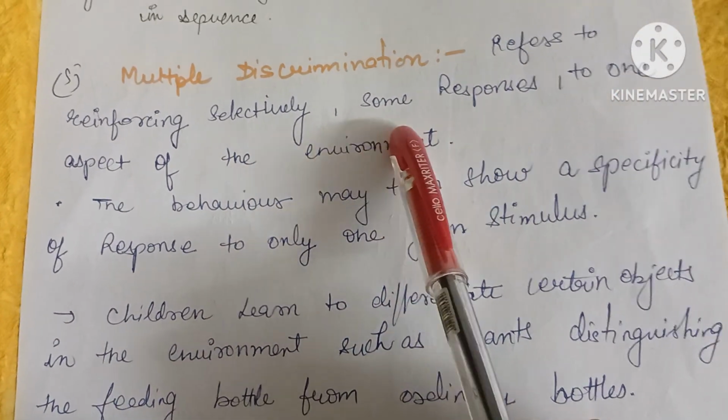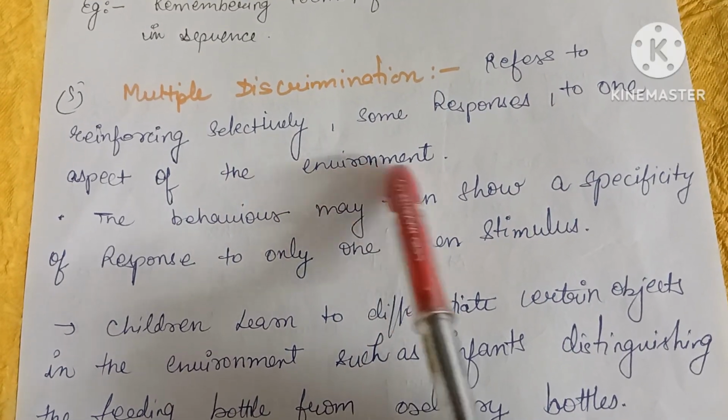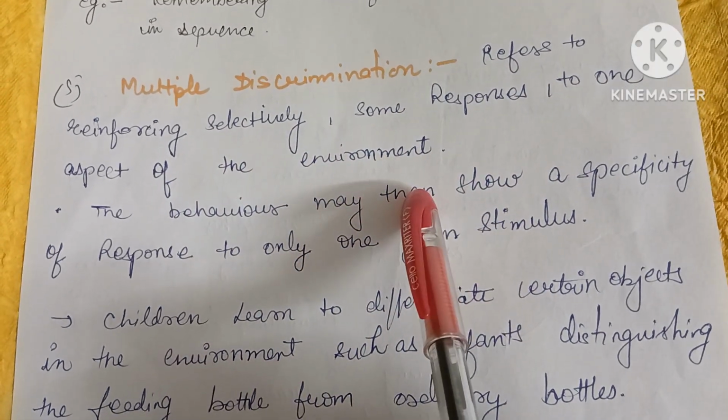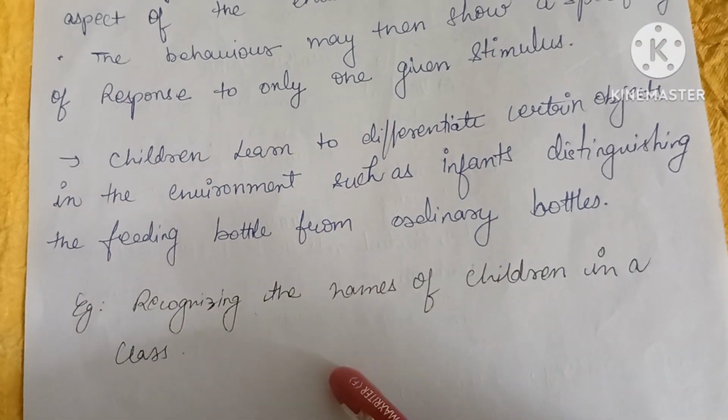Next is multiple discrimination. This refers to reinforcing selectively some responses to one aspect of the environment. For example, recognizing the names of children in a class.